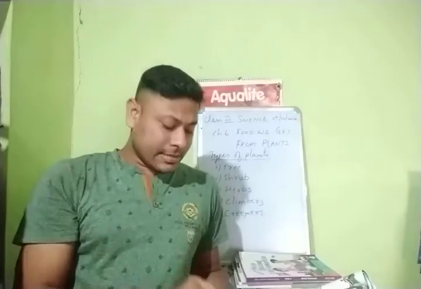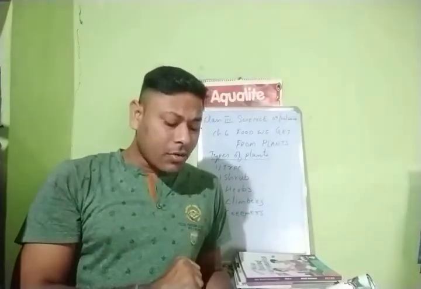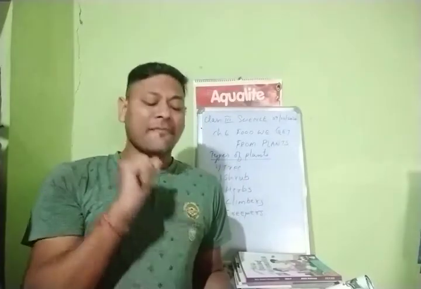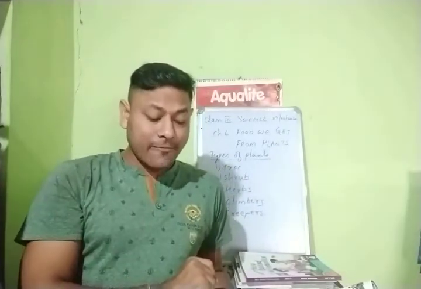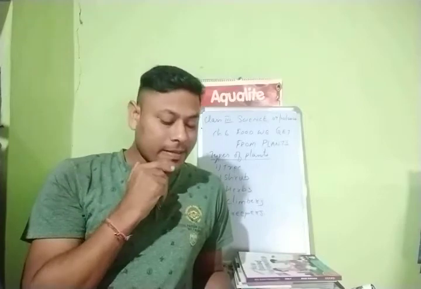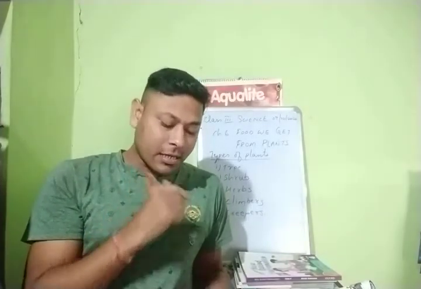Example we can give here: bean, grapevines and bitter gourd are the examples of climbers, right? Grapevine, that grape. Then we can talk about beans. This all need what? Support. So they are the climbers.